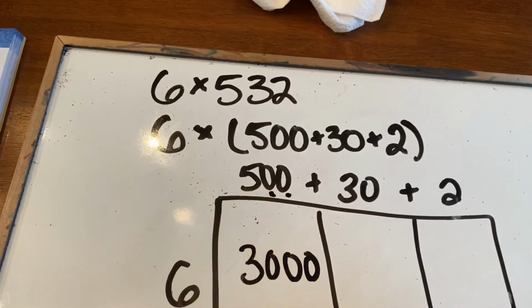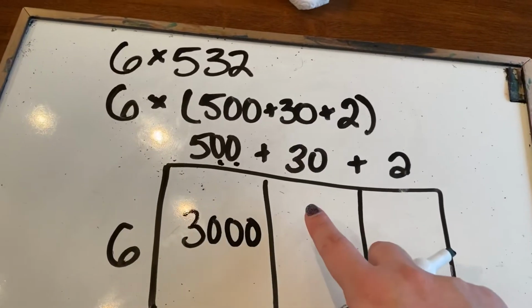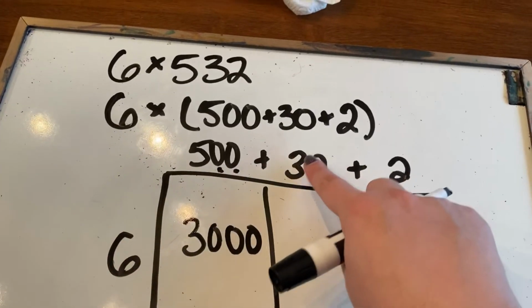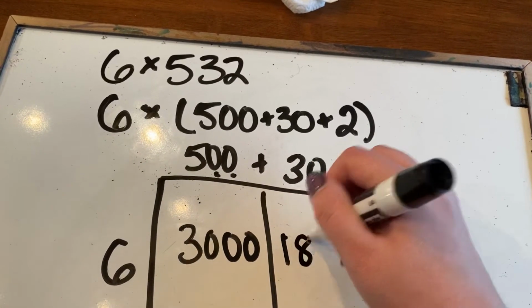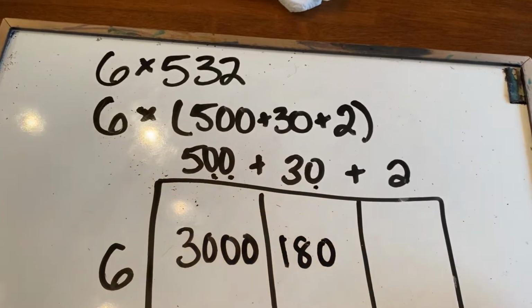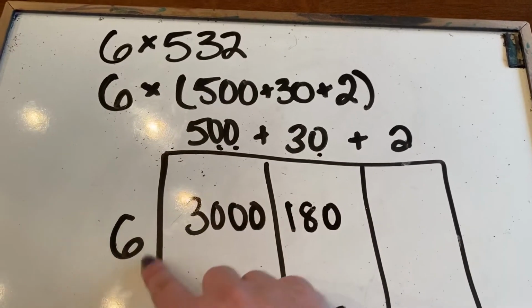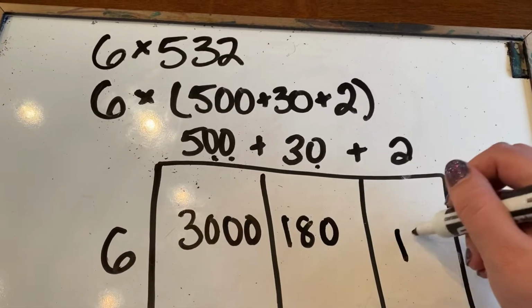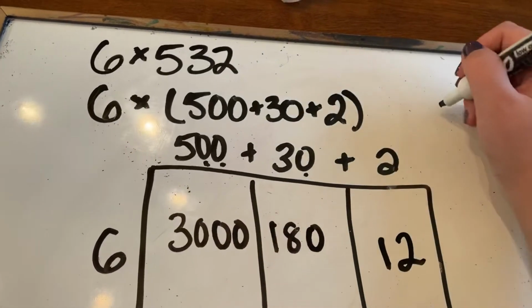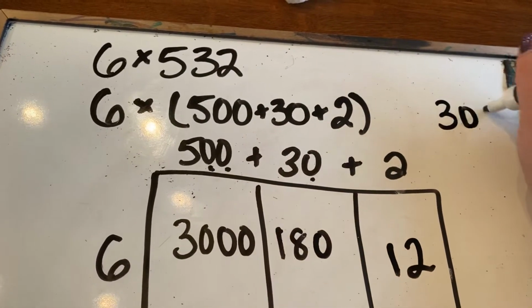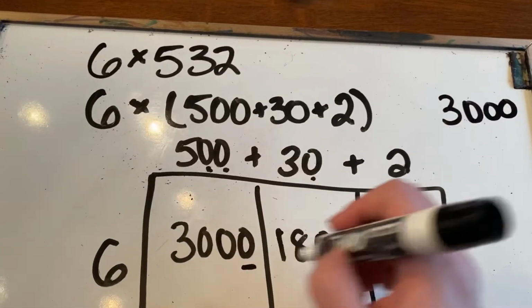Put the zeros on the end. With this one, it's 6 times 30, so I do 6 times 3, that's 18, with 1 zero on the end. And then 6 times 2 is 12. Then I'm going to add all of those up, being careful to line up by my ones place.